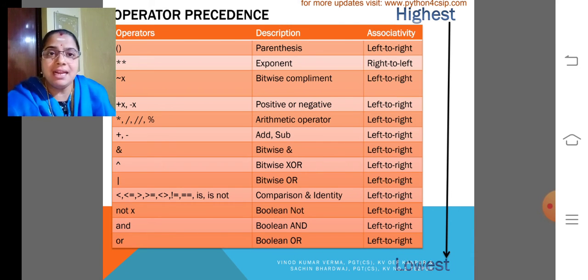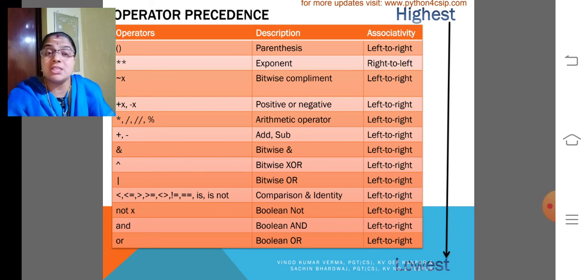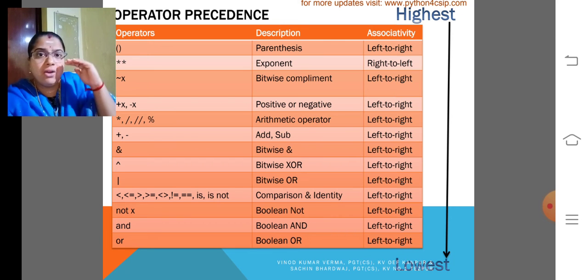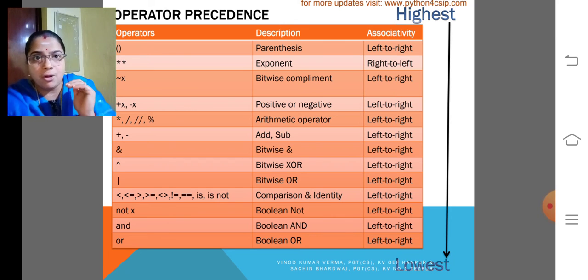That is, parenthesis has the most priority, then exponent, then tilde x, that is bitwise complement, then plus, minus, positive, negative, then arithmetic operators like multiply, divide, floor divide and percentage, plus, equal. Please study the order in which I have given them. Do not change the order. The highest priority is for the topmost operator.